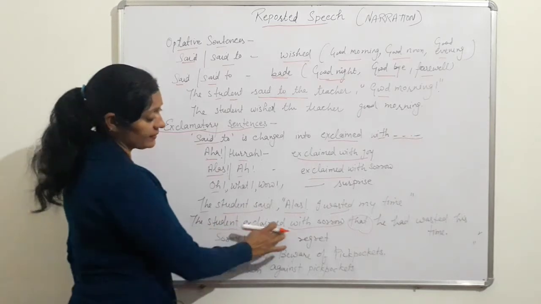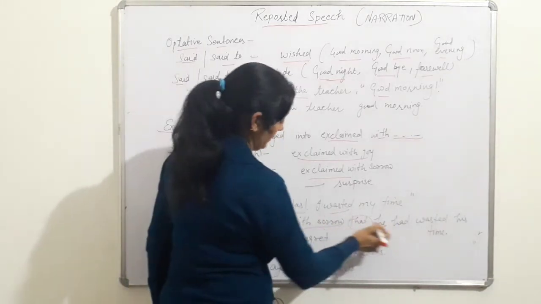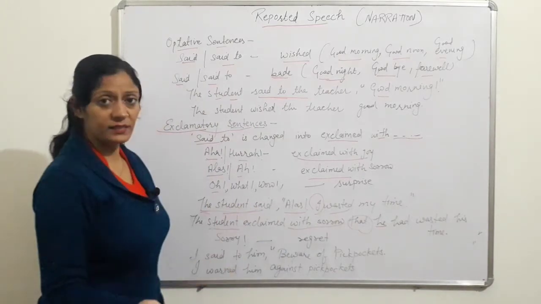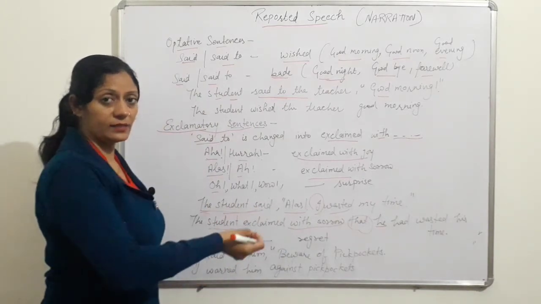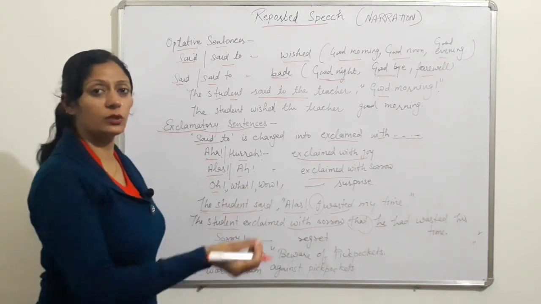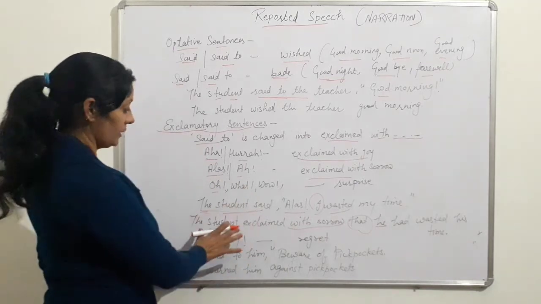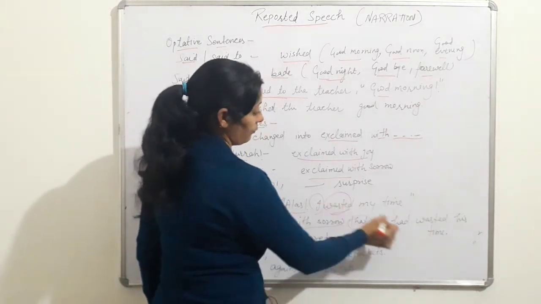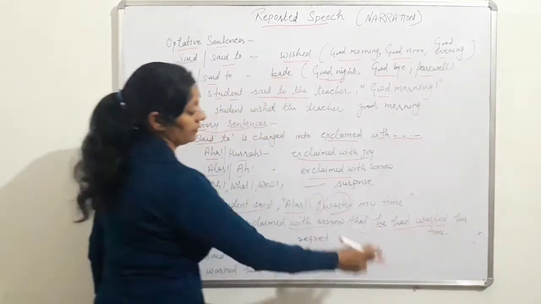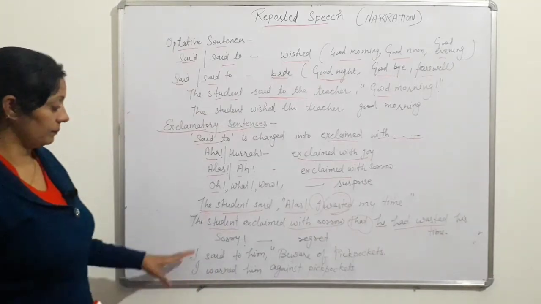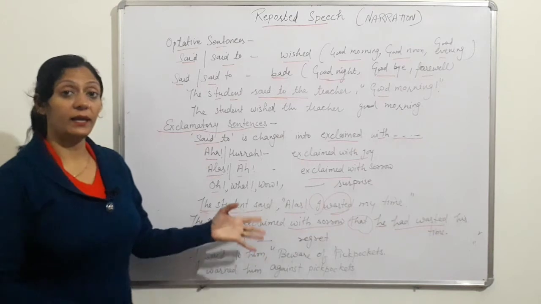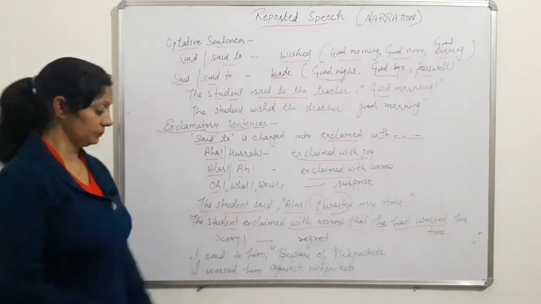The student exclaimed with sorrow that he — 'I' is first person, according to the student. Nothing is given here whether the student is a boy or girl, so 'he' or 'she', you can use anything. So, the student exclaimed with sorrow that he, second form of verb is changed into 'had' plus third: he had wasted his time. Suppose 'sorry' is given there, then we change it into 'exclaimed with regret'.